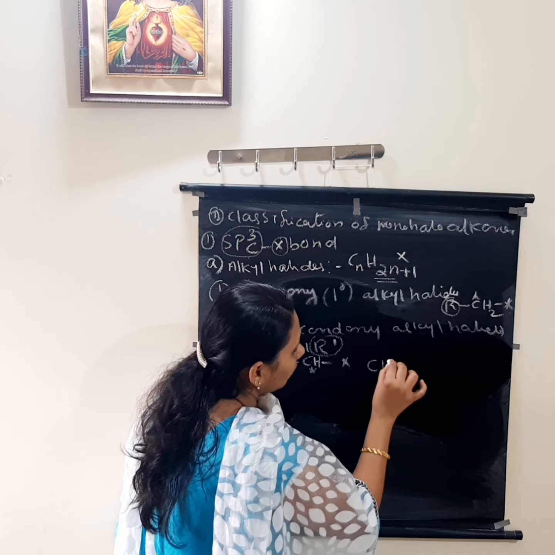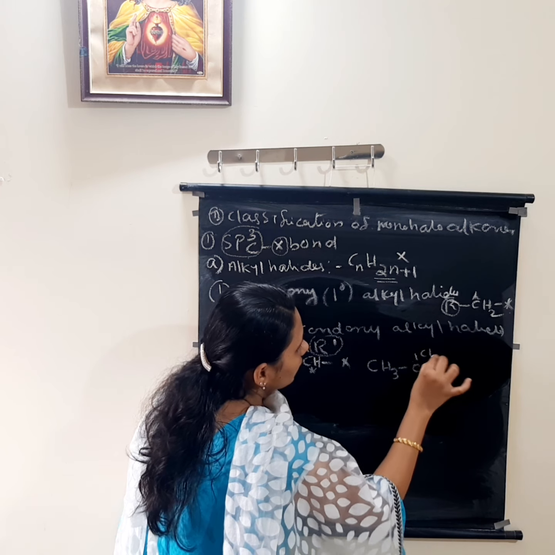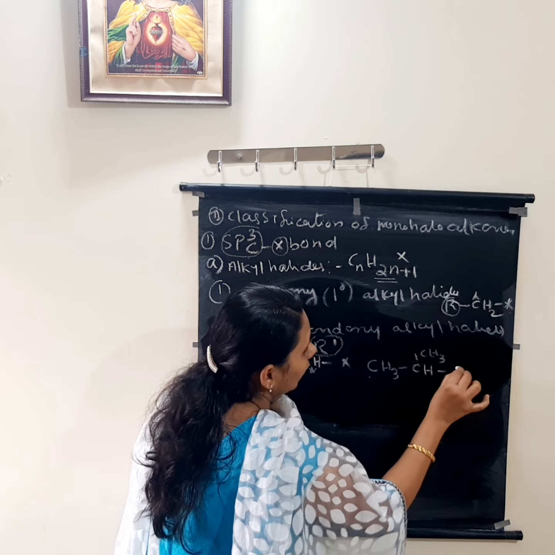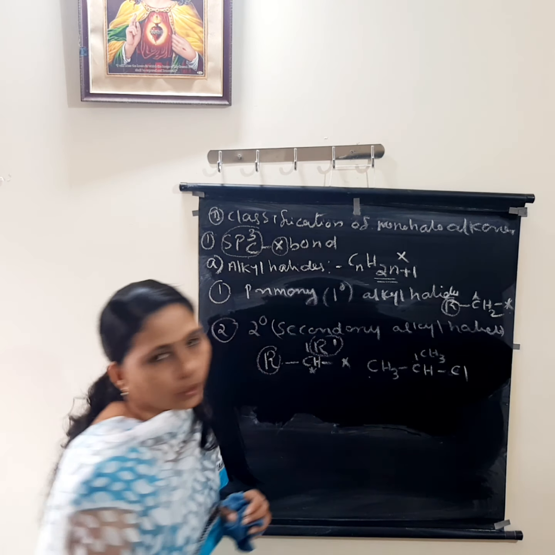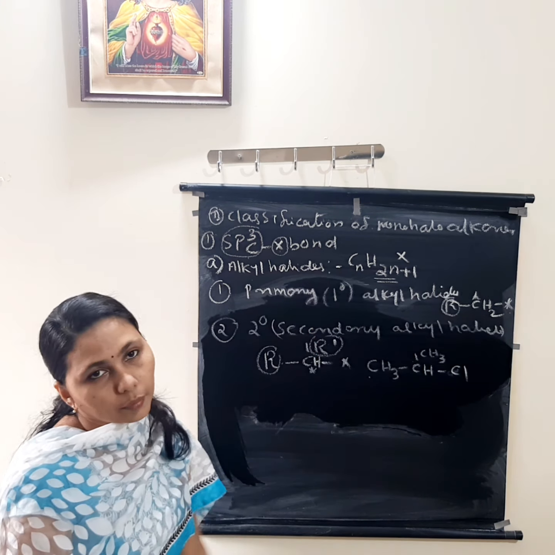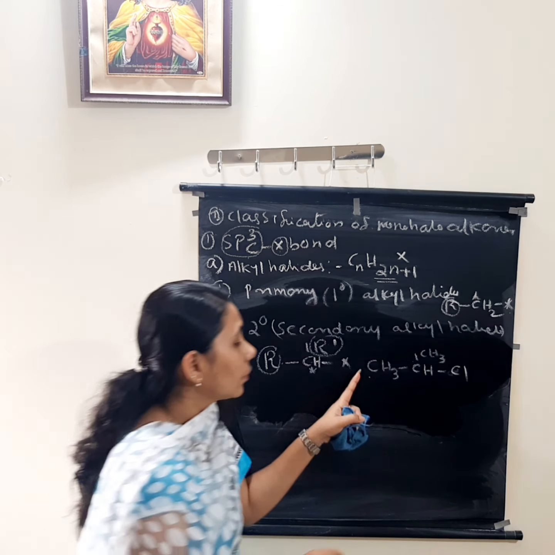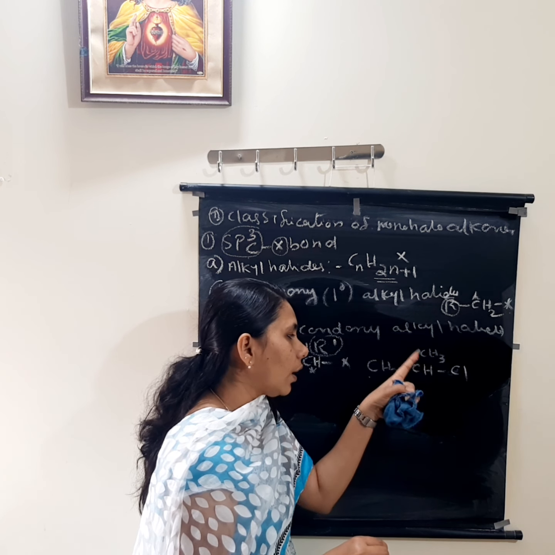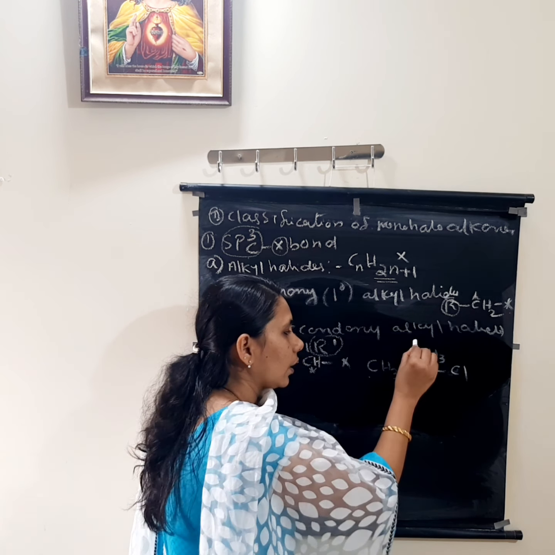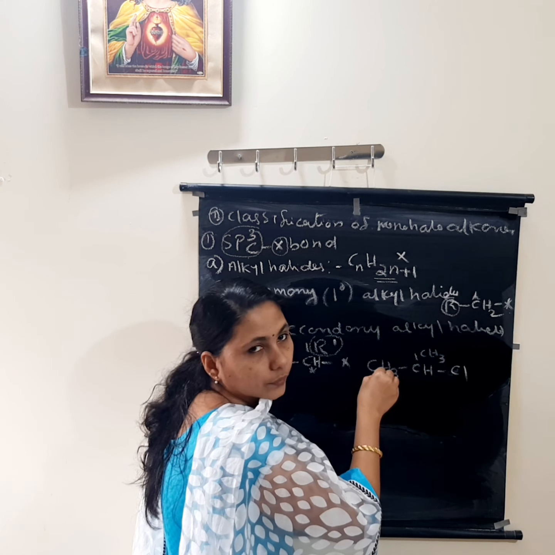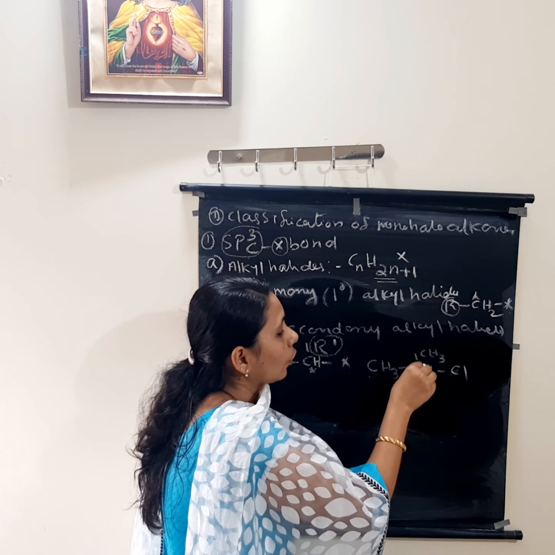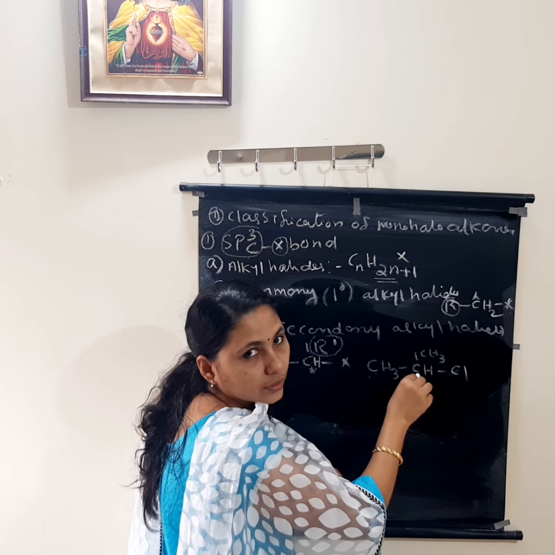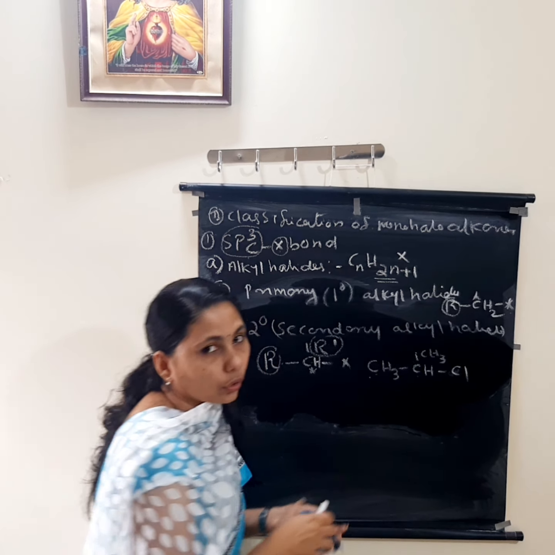So I will write an example: CH3, CHX, CH3. In place of R, you can write any alkyl group. X means chlorine, which I am writing. So what is the name of this compound? Nomenclature is coming. So 1, 2, 3. It is 2-chloropropane, because the chlorine substitution is on the second carbon atom. So we can call it 2-chloropropane.